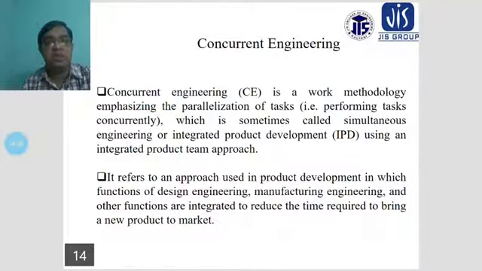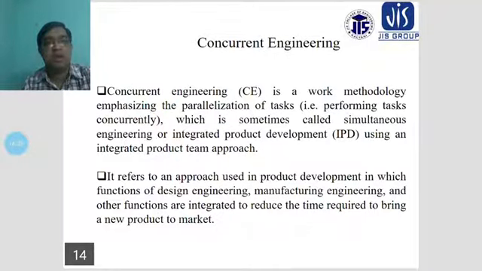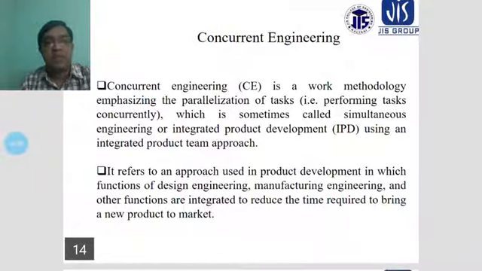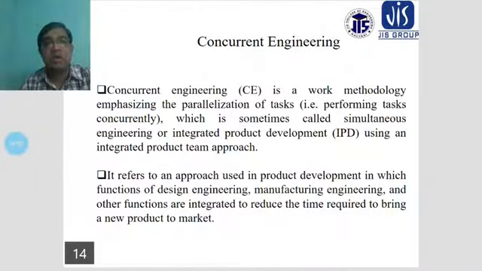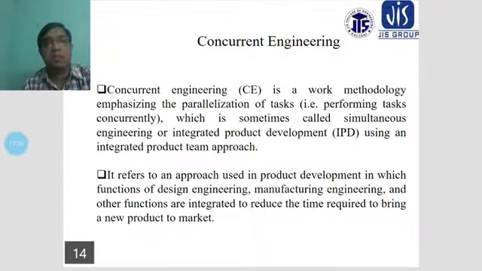Manufacturing engineering handles production scheduling, equipment availability, and the schedule of workers. All of this is considered in production planning. The manufacturing engineers must integrate with the other functions to reduce the time required to bring the new product to market, and the production engineering also contributes to this.